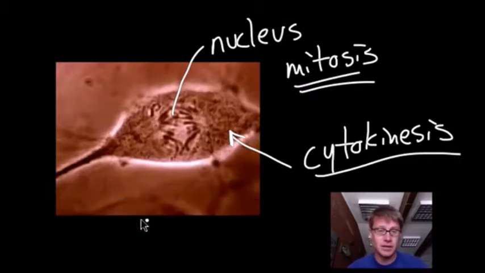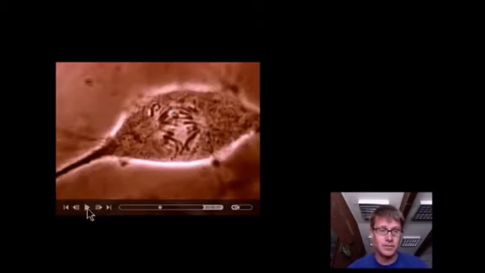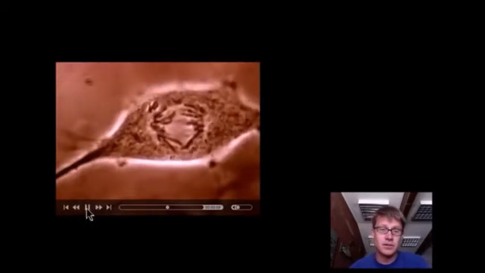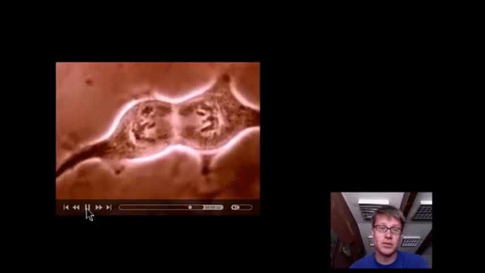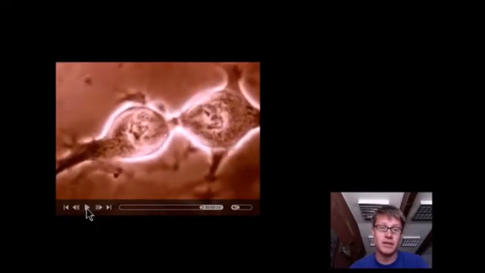So let me see if I can start that. First, we have the division of the nucleus. You can see the chromosomes pulling apart, and then we have cytokinesis.